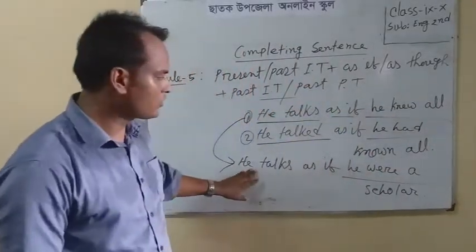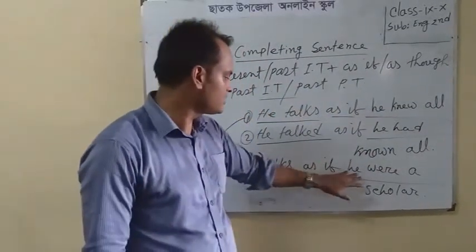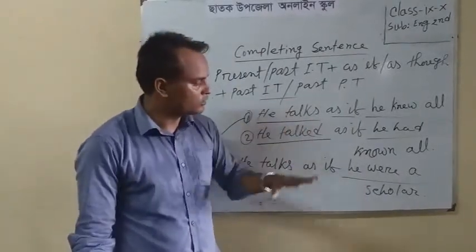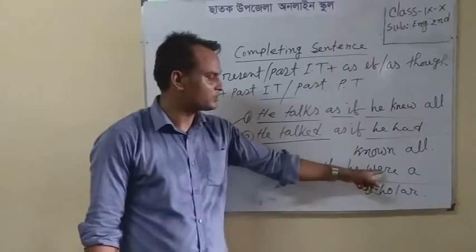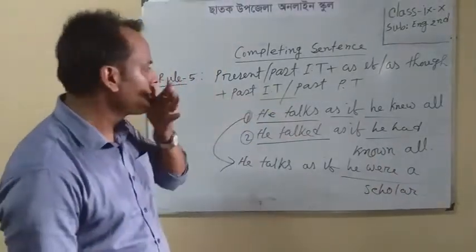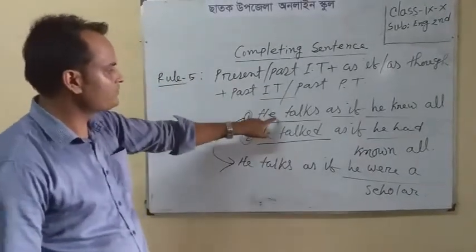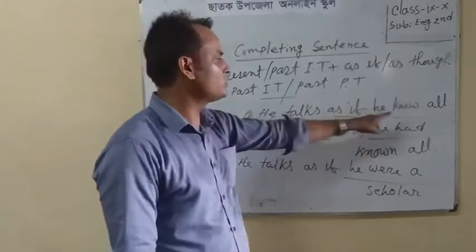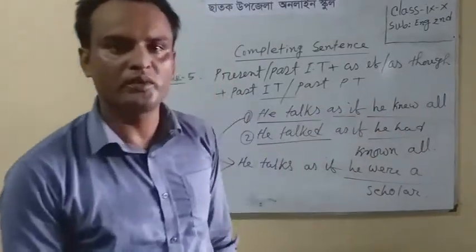In this way we can complete this sentence. If the sentence starts with present indefinite tense and the conjunction is "as if", we can also complete the sentence with the structure subject plus "were" plus object. It will be also correct. Or according to grammar, if the first clause is present indefinite tense and the conjunction is "as if", then you can write any sentence of past indefinite tense, it will be correct.